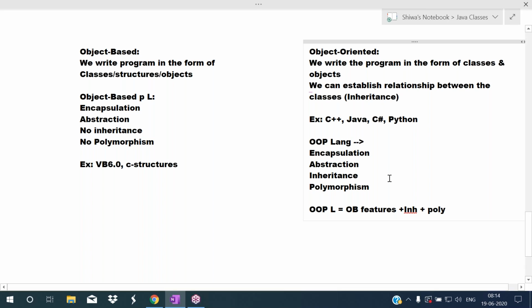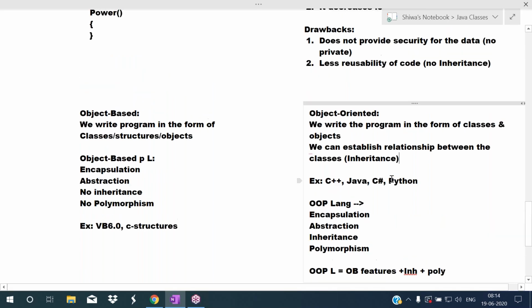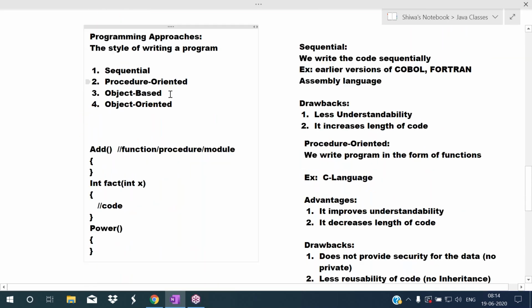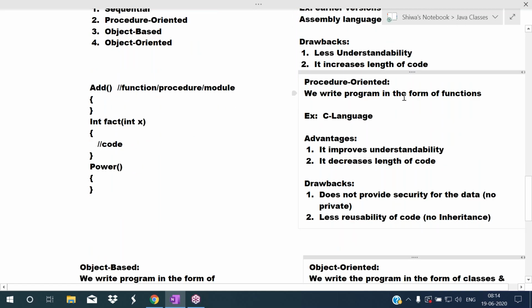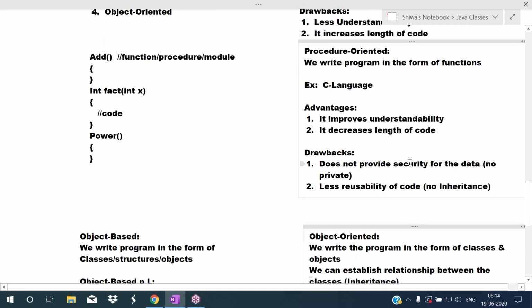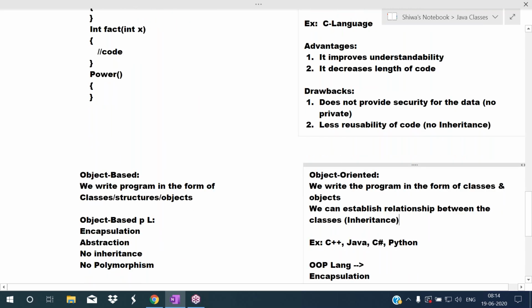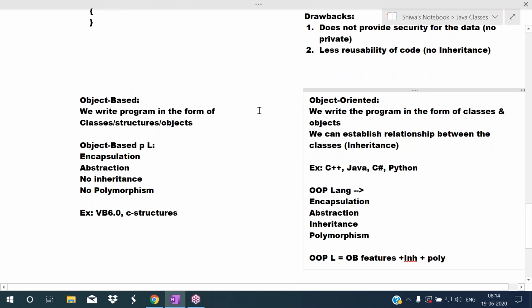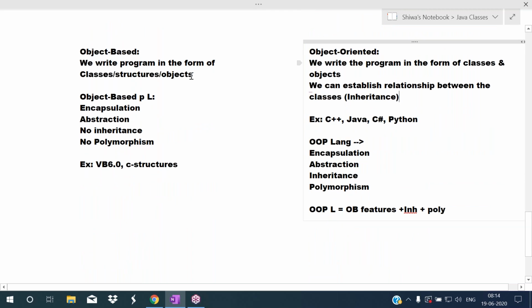So this is about programming approaches. How many programming approaches are there? Four programming approaches are there. In the sequential approach, we write the code sequentially. It has some drawbacks. To avoid those drawbacks, they introduced procedure oriented. It also has some drawbacks, such as security problems and maintenance problems. So that's why they introduced object oriented and object based.